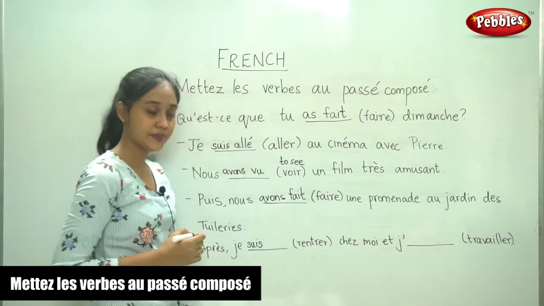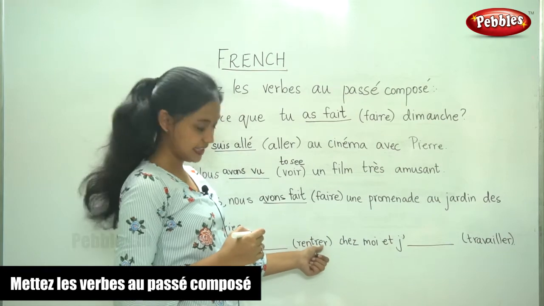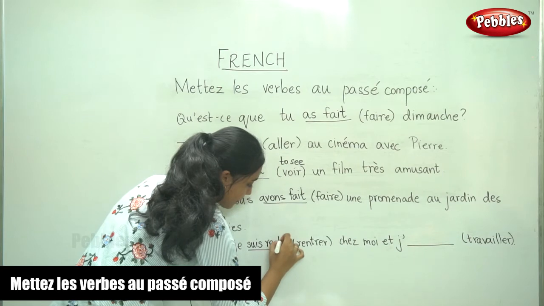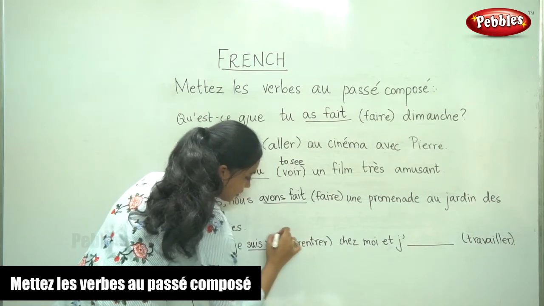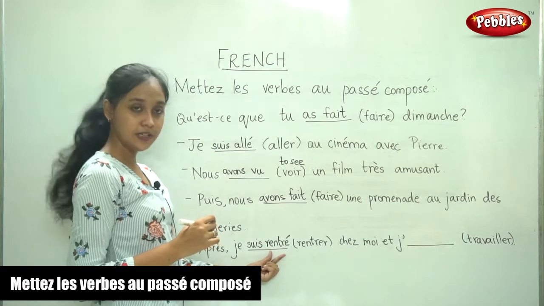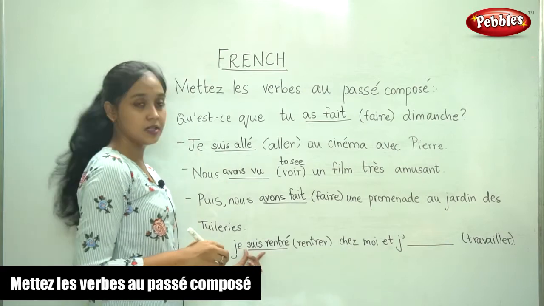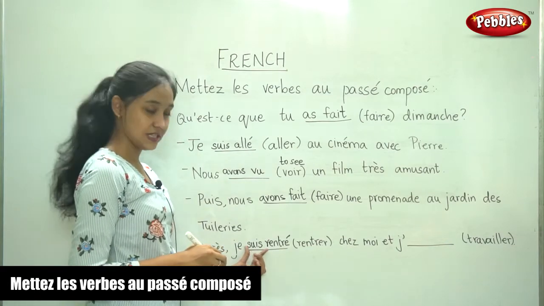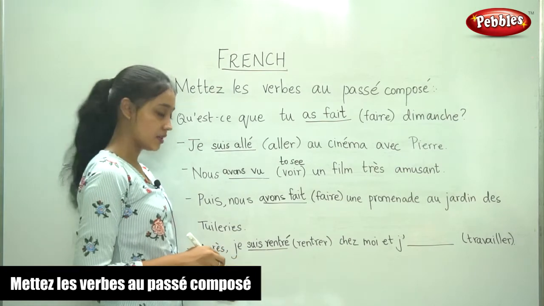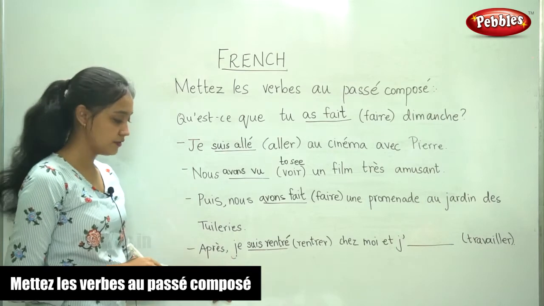Je suis. And the past participle of this verb, it is an er verb. So you know how to write the past participle. So je suis rentré. And whenever you use être as the auxiliary, you have to make sure there is an agreement. So here also the subject is je, so you have no problem.